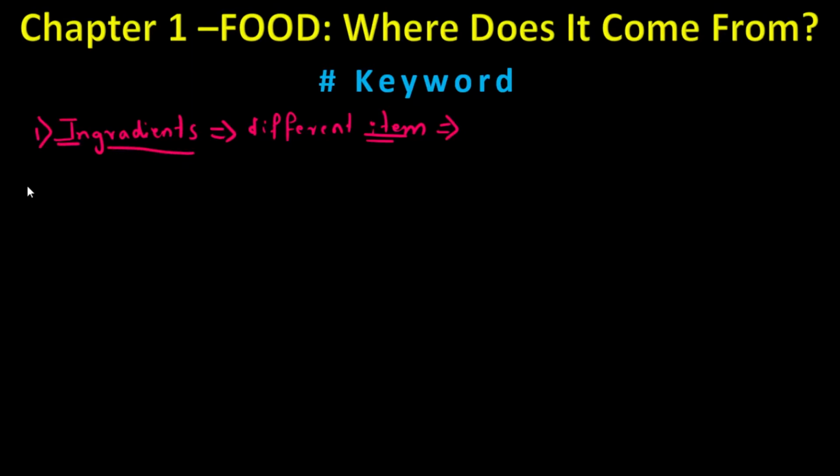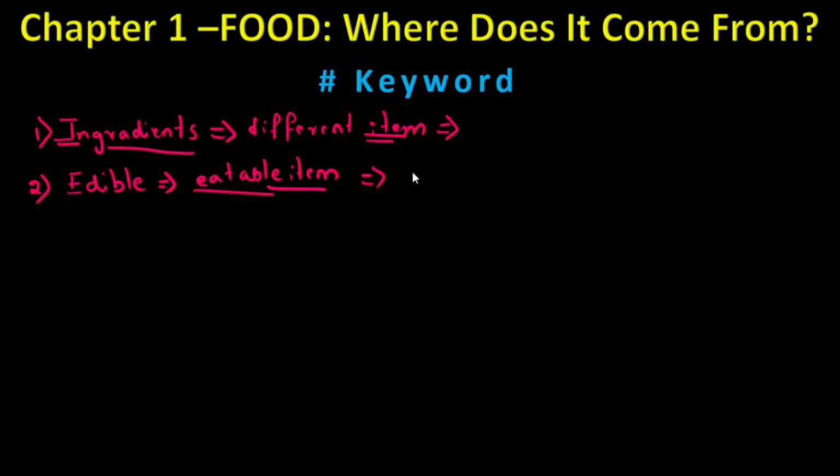So ingredients is the one word which is very important to keep in mind. Second keyword is edible. The common name is eatable. Any item you eat is called an edible item. Instead of saying eatable, you can say edible item, edible food.